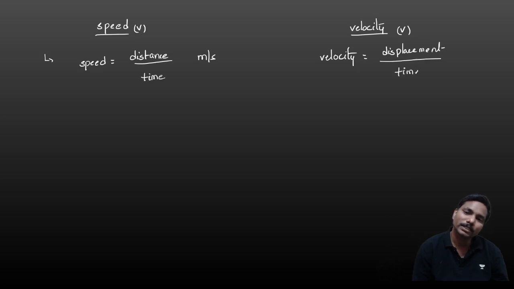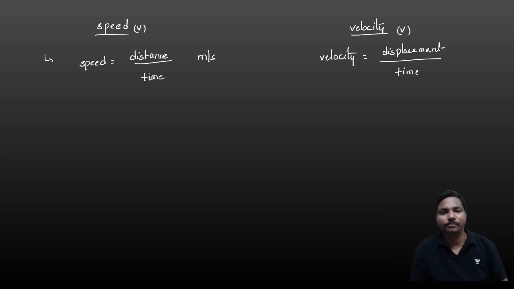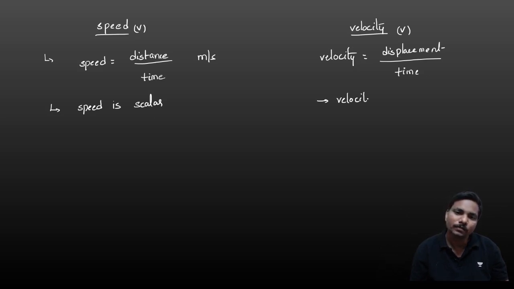So in straight line motion, distance and displacement are the same, then speed and velocity are also the same. Whenever the direction changes, then there is a difference. Distance does not depend upon direction, so speed also does not depend upon direction. So speed is a scalar quantity, very important. Displacement depends upon direction, so velocity also depends upon direction. So velocity is a vector, very important. Both units are meter per second only.